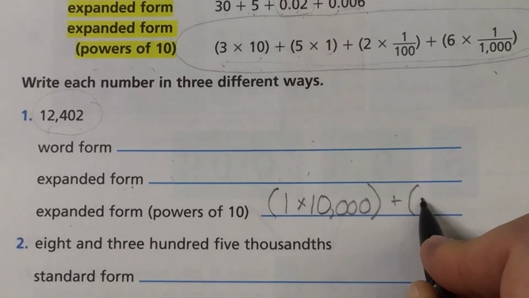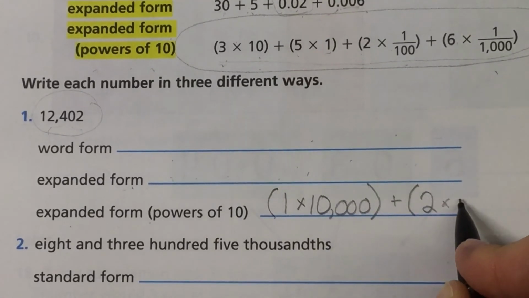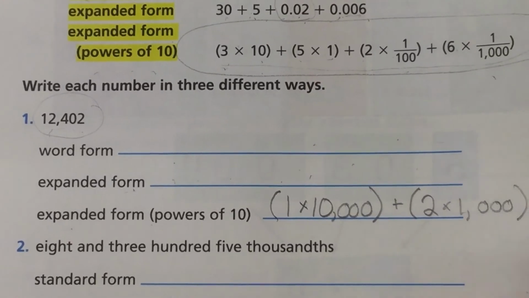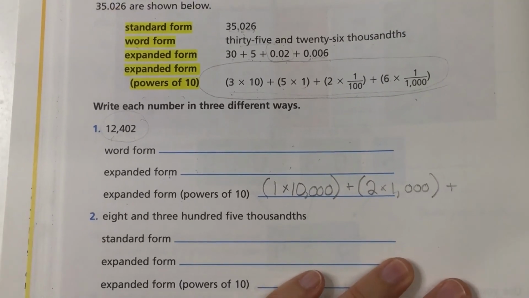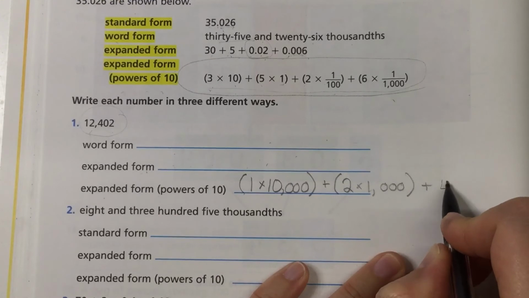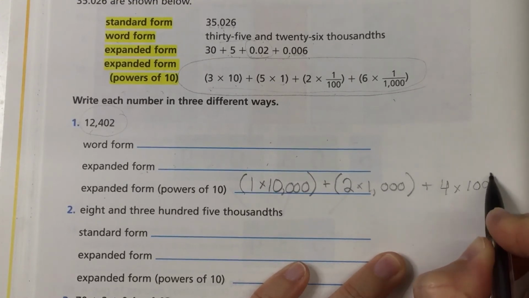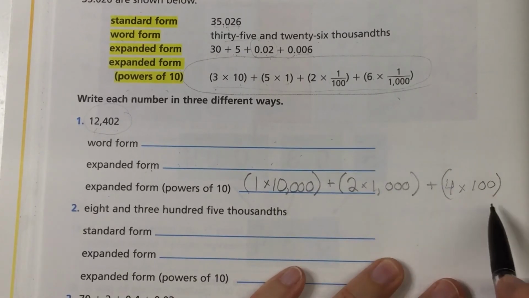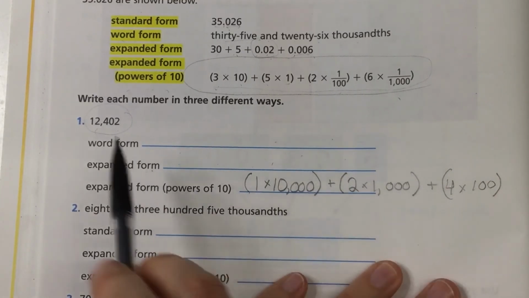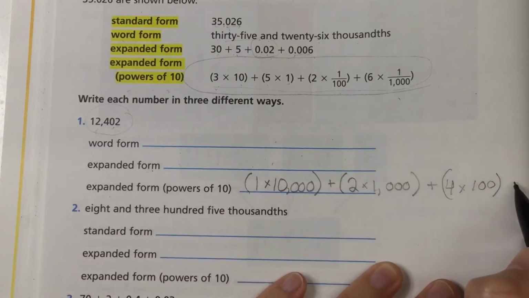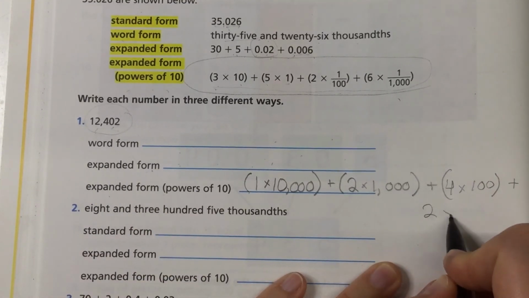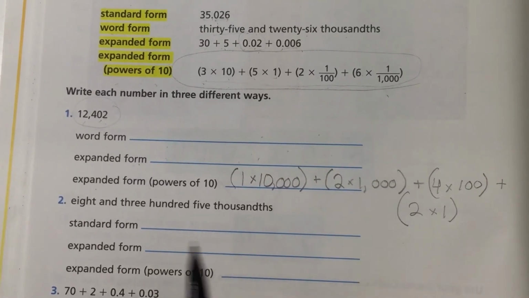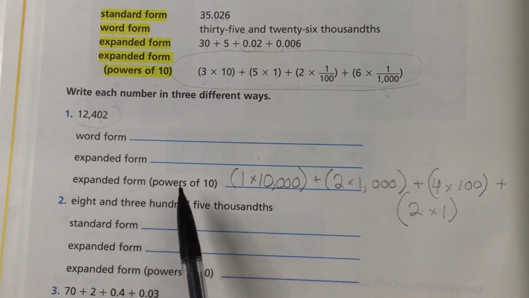Start our next number. We have 2 times 1,000. That's going to make that 2,000 plus, let me zoom out here so you can see everything, 4 times 100. So notice I am multiplying these all by place value numbers. 10,000, 1,000, 100. There's 0 in the tens place, so I don't have to do anything for that. Plus, and then we'll do 2 times 1 as our last installment there.